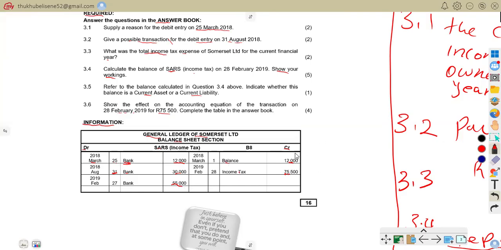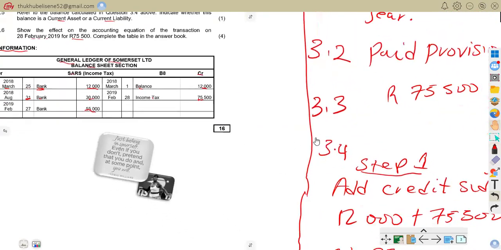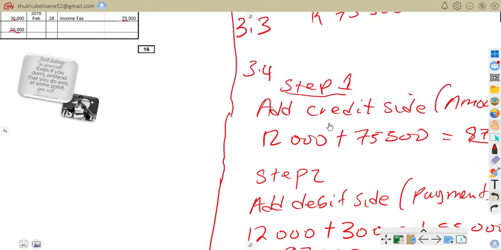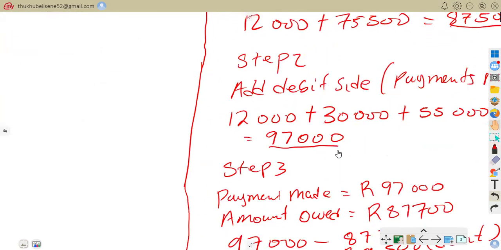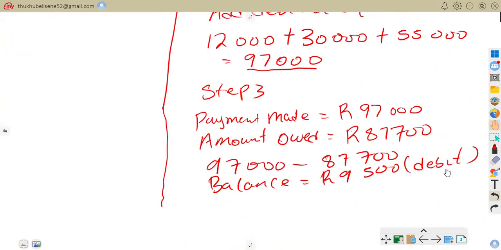That is why the 9,500 is on the debit side, and you can see it's more, whereas our income tax, the final one, is 75,500.